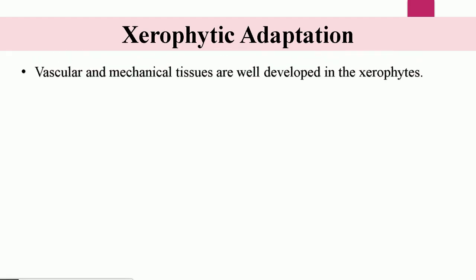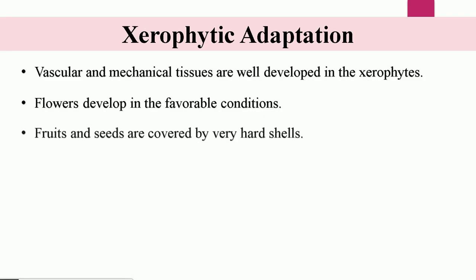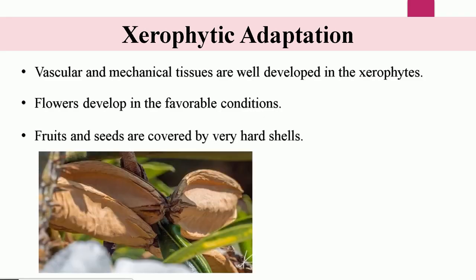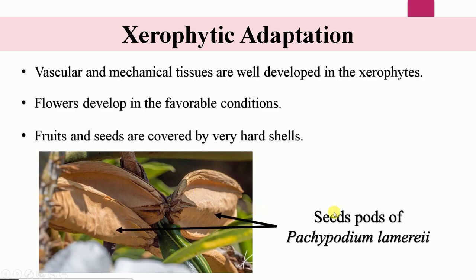The vascular and mechanical tissues in the xerophytes are well developed. The flower is developed only in favorable conditions. The fruits and seeds are covered by very hard cells. For example, as you can see in the case of Pachypodium lemuri, the seeds are covered by these hard cells.